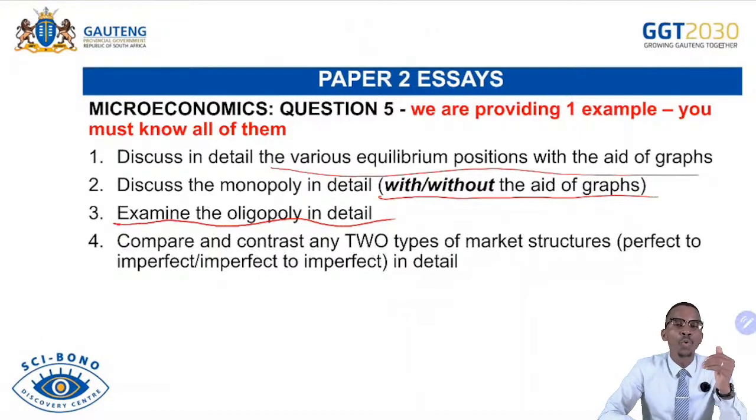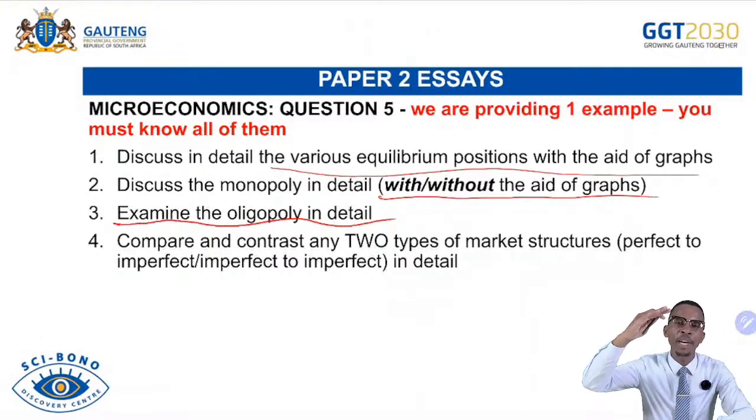So if you go to the perfect market, number of sellers, there are many sellers that exist within the market. There's a high level of competition because the market entry is completely free. Under monopoly, there's one seller. There's no competition because the market entry is completely blocked. So that's what you do.